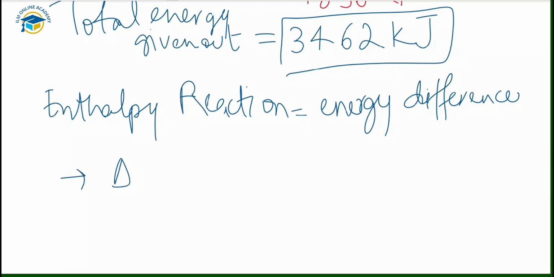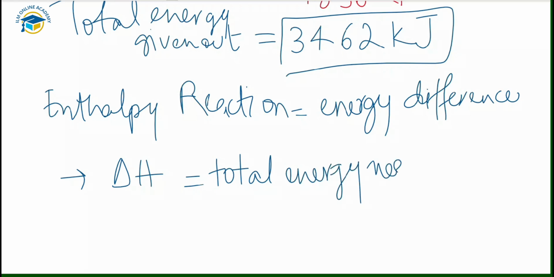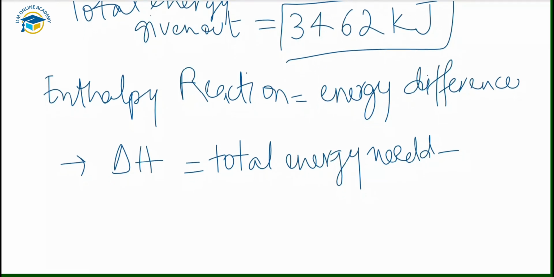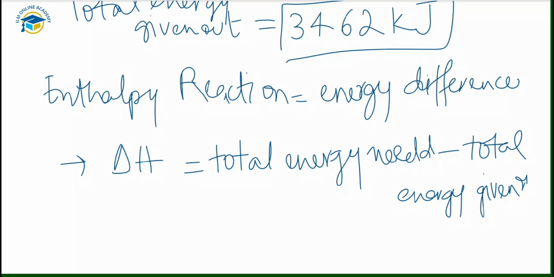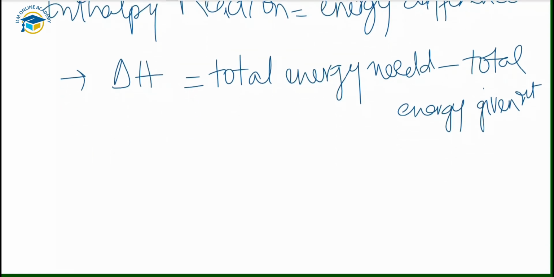So delta H is equal to the total energy that is required, and you have to minus it with the total energy that is given out in the products. This is the formula for calculating delta H in exothermic reactions.